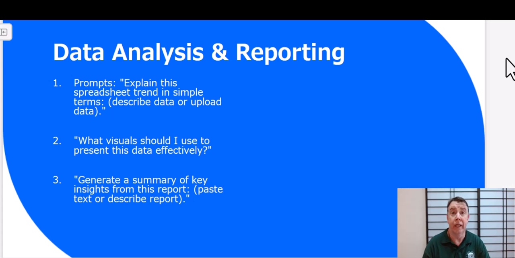So regarding data analysis and reporting, prompts: 1. Explain this spreadsheet trend in simple terms. Describe data or upload data. 2. What visuals should I use to present this data effectively? 3. Generate a summary of key insights from this report. Paste text or describe report.